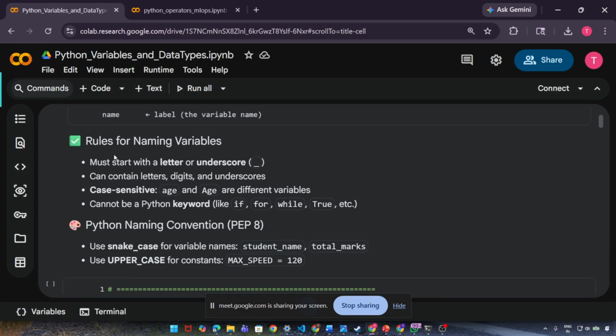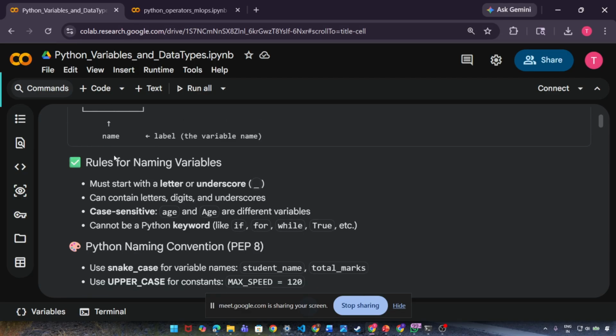Okay, and there are a few rules for naming such variables. It must start with a letter or an underscore. You cannot start a variable name with a digit. It can contain letters, digits, and underscores. It is case sensitive.